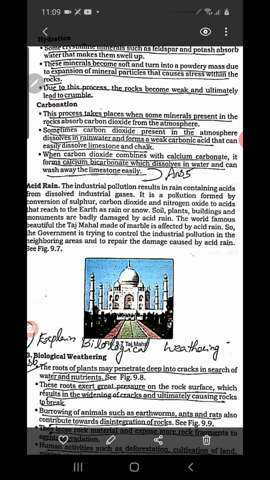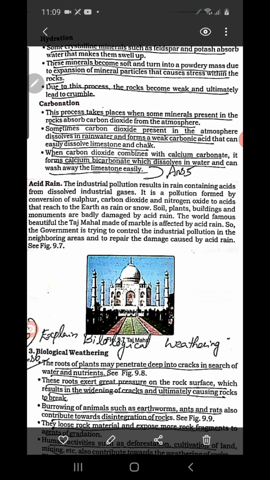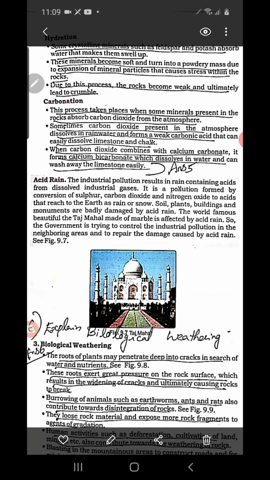In a similar way with carbon dioxide, some minerals react with carbon dioxide which is in the atmosphere and form a new compound. Otherwise, what happens? The carbonic acid, that means rainwater, dissolves carbon dioxide in the atmosphere and changes into carbonic acid. When it falls on the rocks also, what happens? The minerals wash away. So, understood oxidation and carbonation.